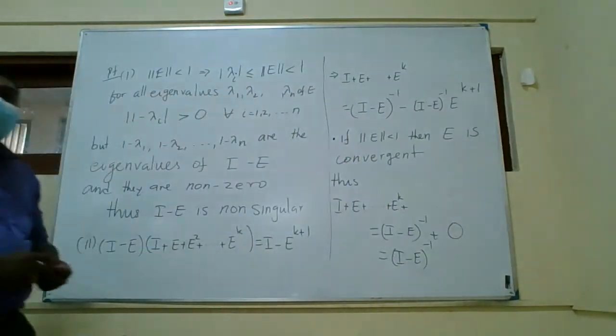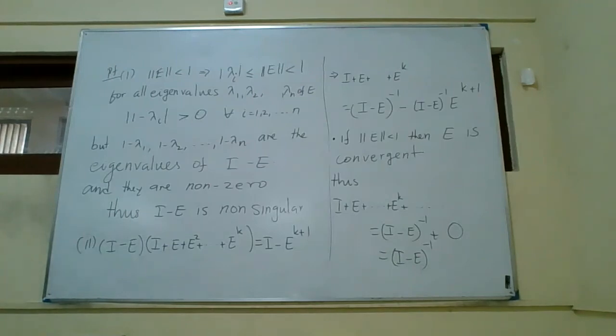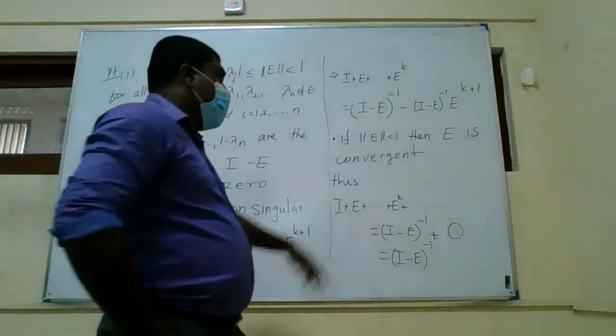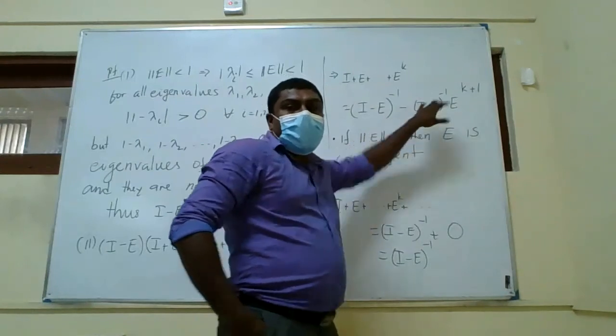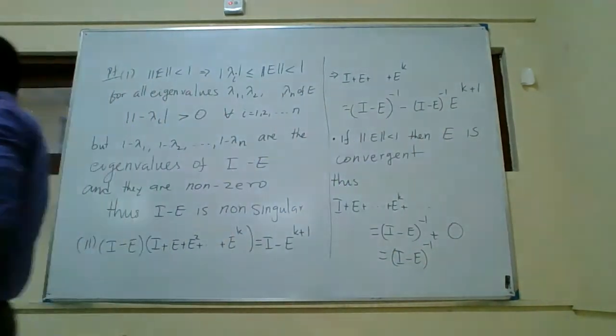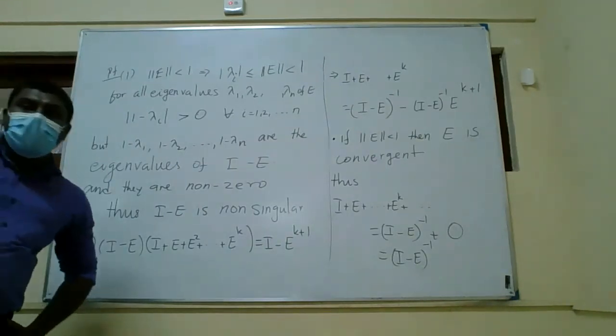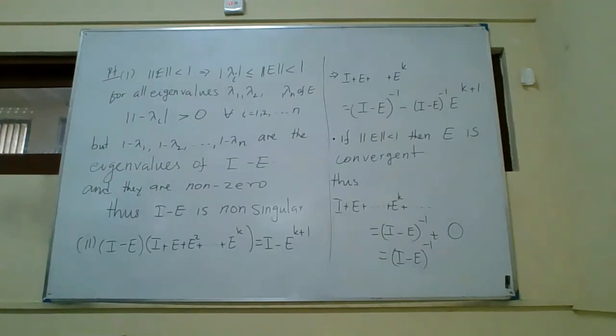right? So when you take k goes to infinity on both sides, on the left side you have an infinite series, I plus E plus E squared, E cubed, all the way up to E to the power infinity. It will continue. But here, I minus E inverse times E to the power k plus 1 will go to 0. So you get the sum of E to the k from 0 to infinity is equal to I minus E inverse. So that gives you the second part.